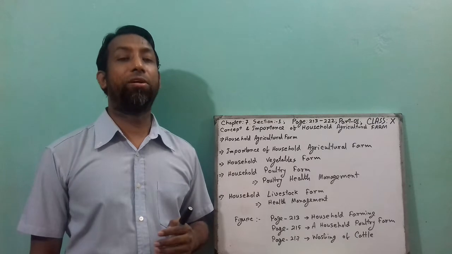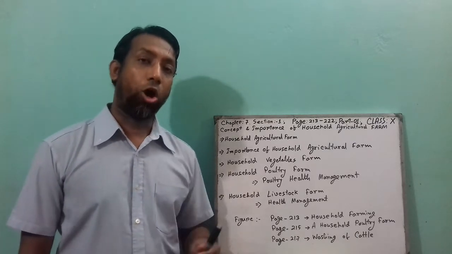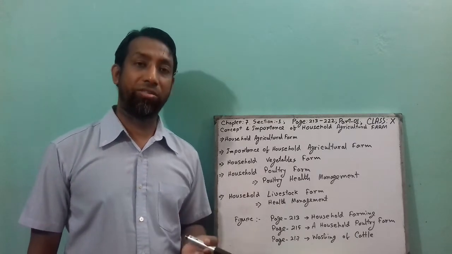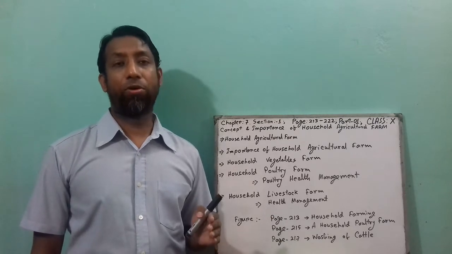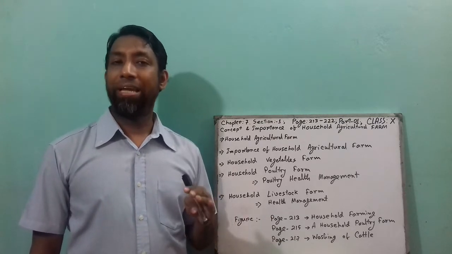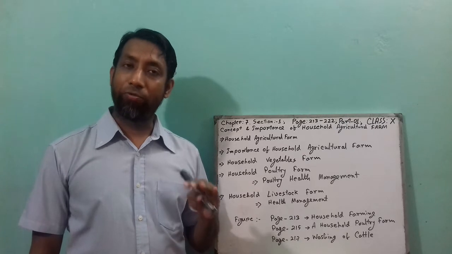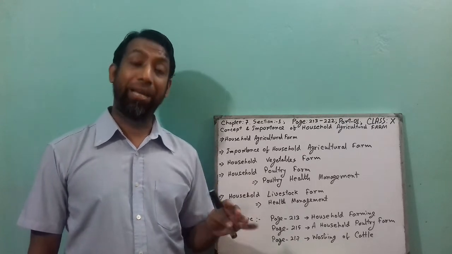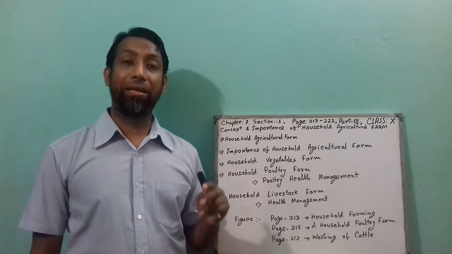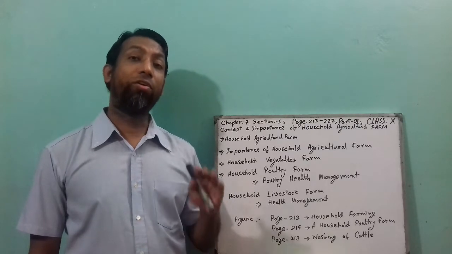Examples are Holstein Friesian and Jersey. This type of cow provides lots of milk as well as meat, but they need a little bit more cost for rearing.